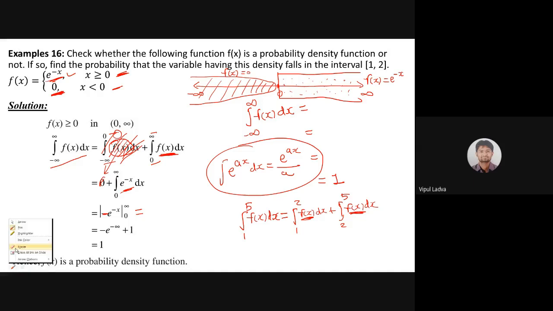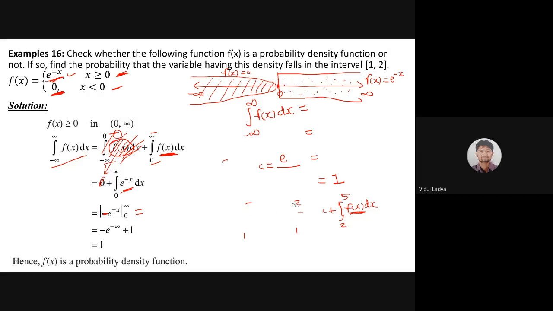Wait, let me choose the eraser. Yes. How are we going to put the limit over there? We know how to put a limit? Upper limit, then lower limit, is it? So let us solve that. In this case, I have minus over there. The upper limit is infinity, so I am supposed to replace x with infinity. Minus of e raised to minus infinity, upper limit, minus the lower limit, minus of e raised to minus 0 will be 0. And we know that e raised to minus infinity is 0.